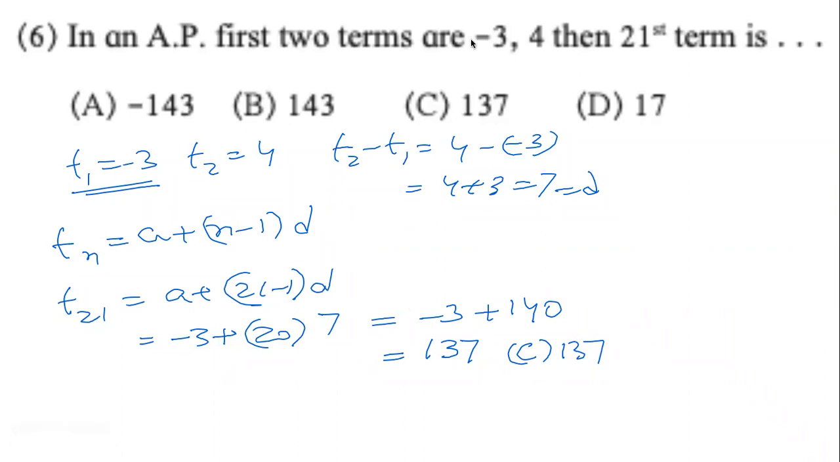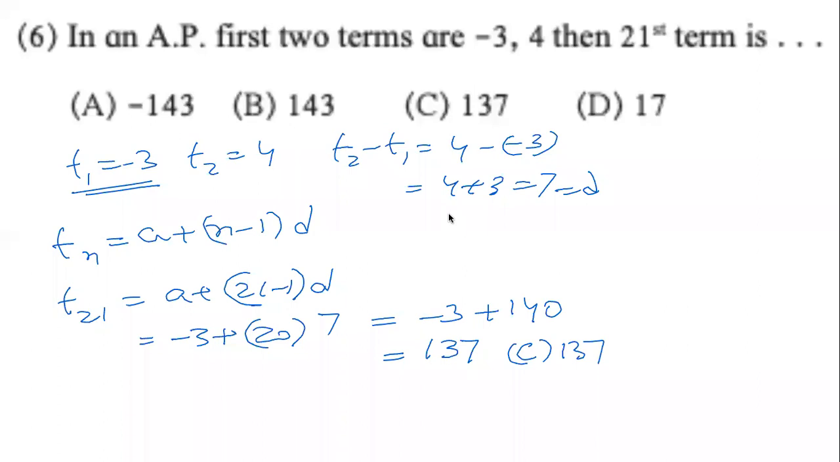So the formula clearly is, we have to find the 21st term. To find the nth term, we will use the formula Tn equals a plus (n minus 1)d. For us to use this formula, we need to know what is a, what is n, and what is d. N is clearly given, 21. A is also clearly given, the first term is -3. Something that is not given clearly is the d, and we have to calculate that d.